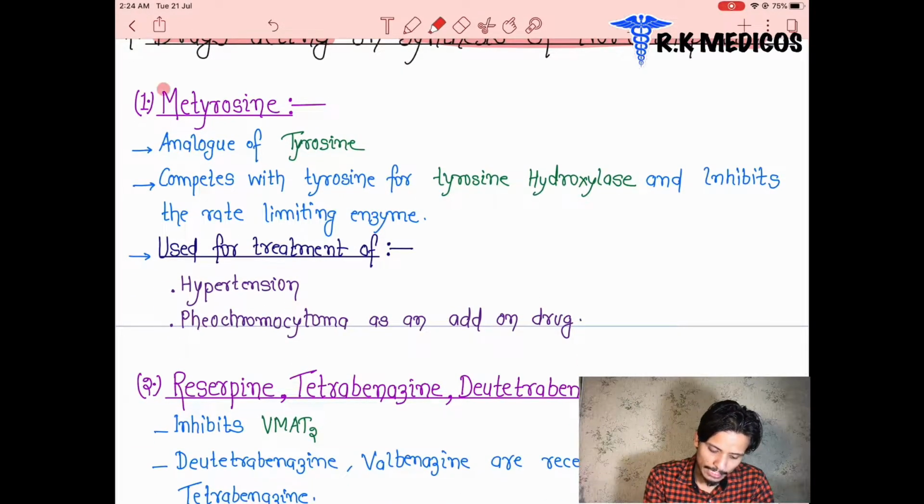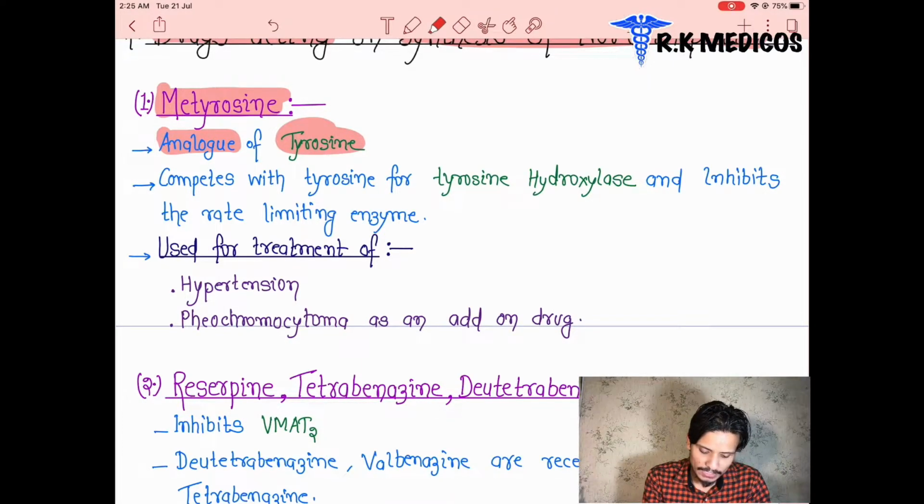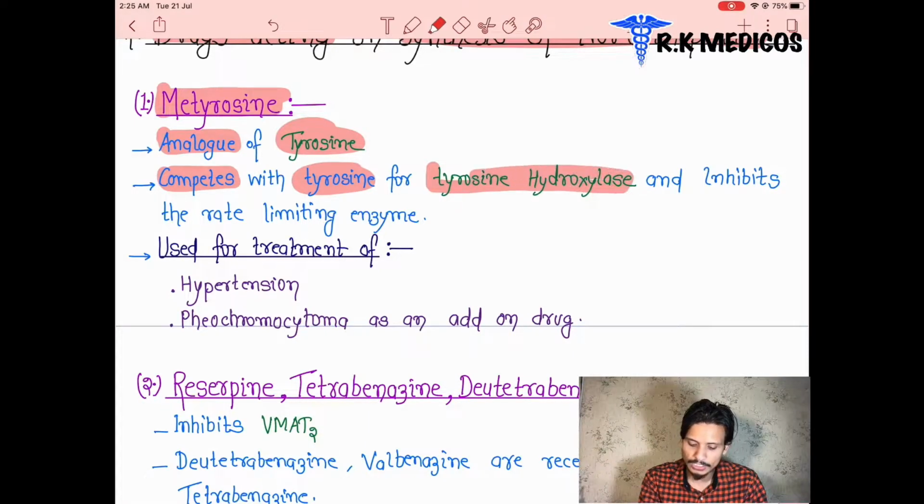methylated tyrosine, that is metyrosine. Metyrosine is basically a methylated form of tyrosine. Tyrosine is the amino acid responsible for the formation of dopamine or levodopa. Metyrosine is an analogue of tyrosine, but methylated. They compete with tyrosine for binding with the special enzyme, tyrosine hydroxylase, and they inhibit the rate limiting enzyme.